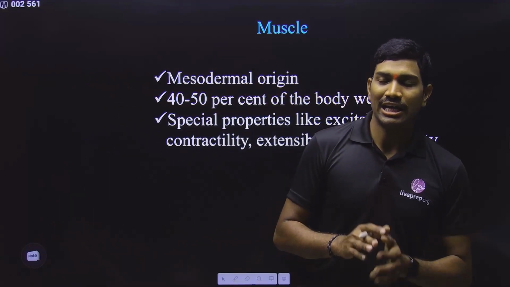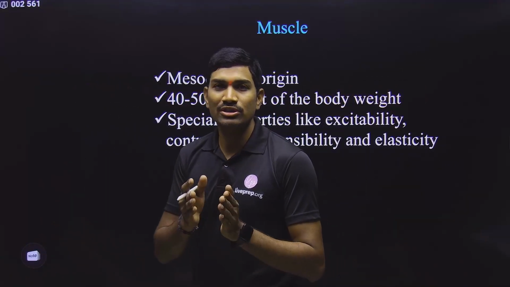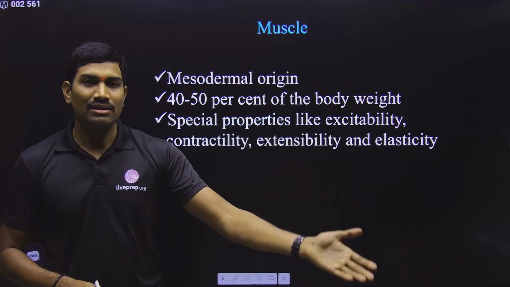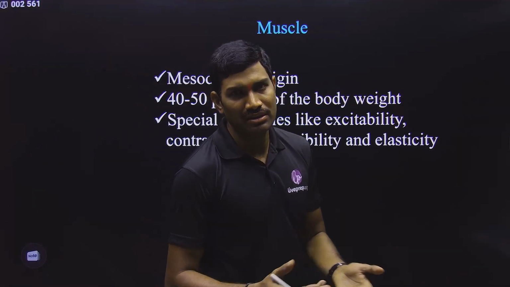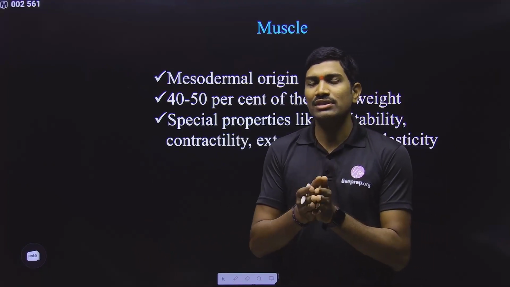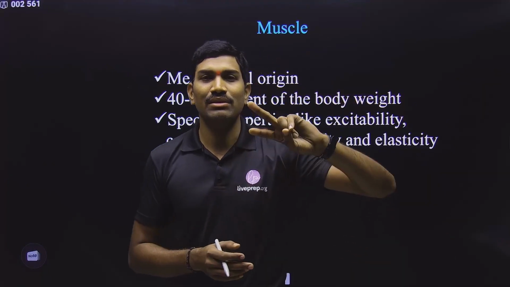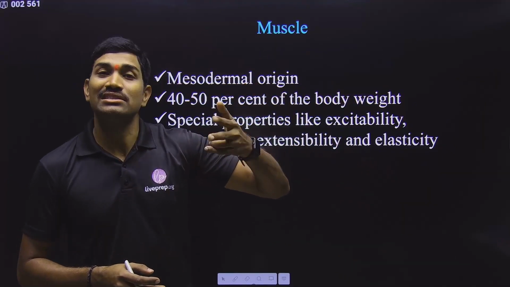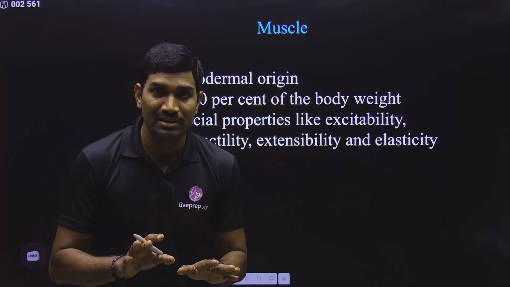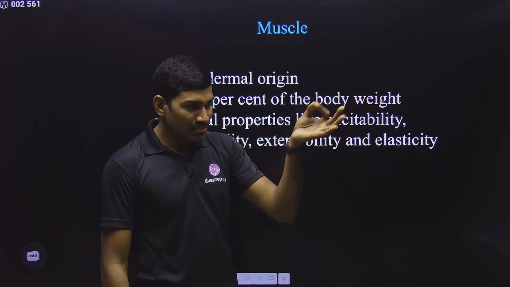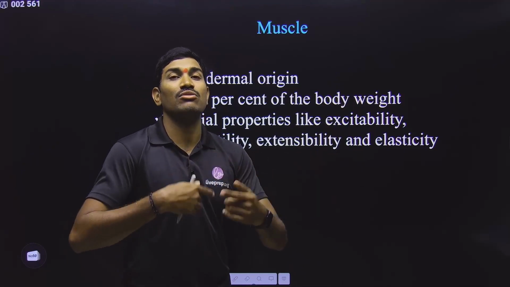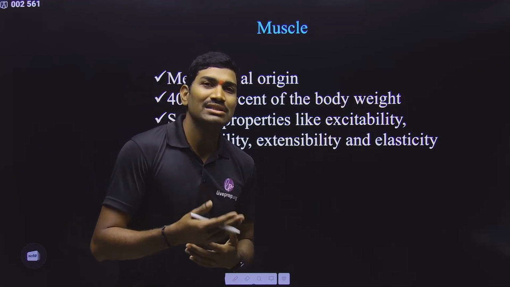Please understand this. This excitability concept you study for the neuron under neural control. In the next revision part we are studying that only. With respect to the neuron, some electrical potential changes across the neuronal membrane, right? And that itself is called excitability. If there is an impulse, it will undergo excitation. What is the meaning of excitation?